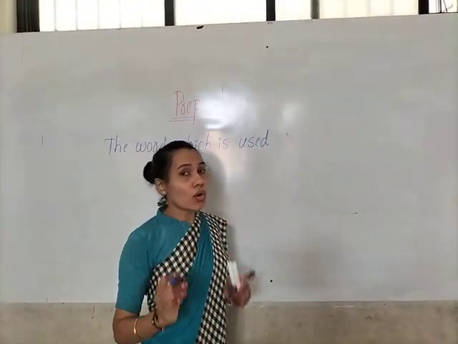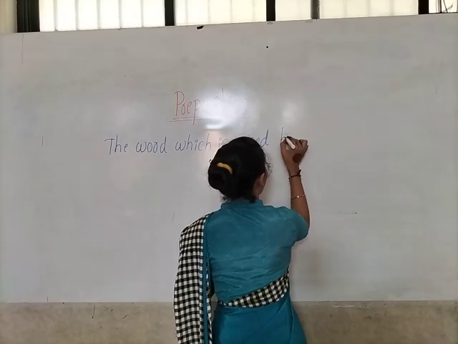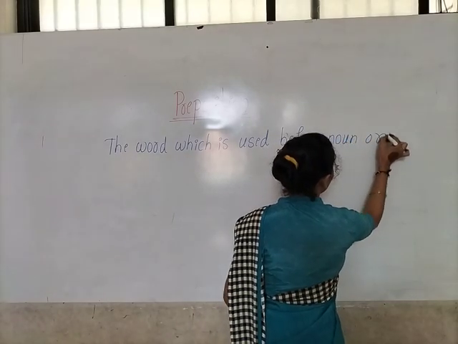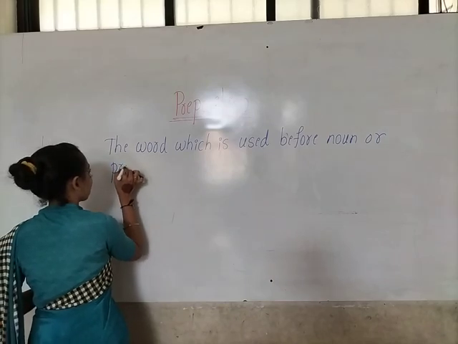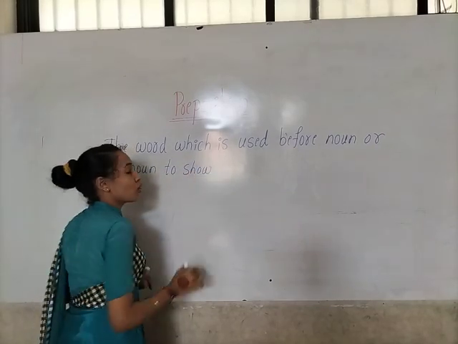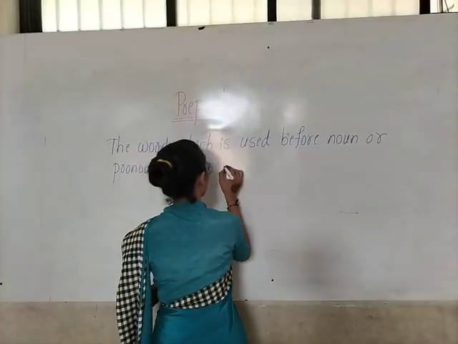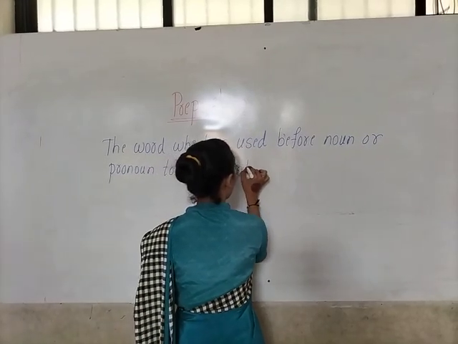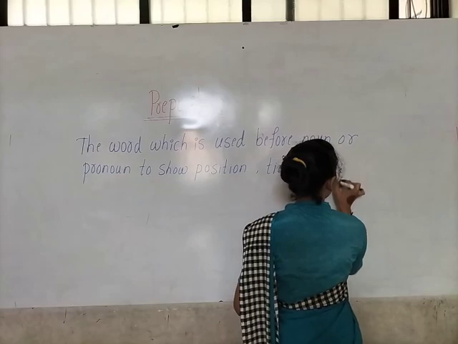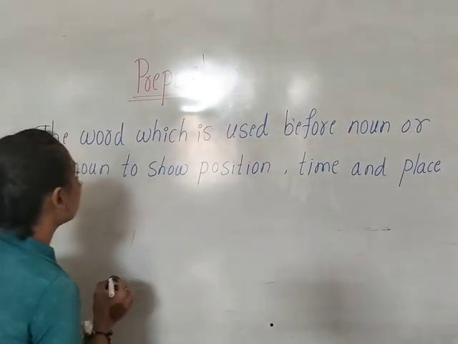The word which is used before noun or pronoun to show position, time and place is called preposition. Remember children, prepositions are always used before noun or pronoun.